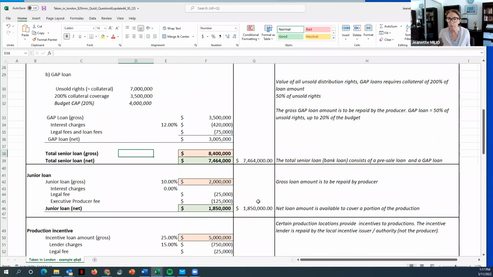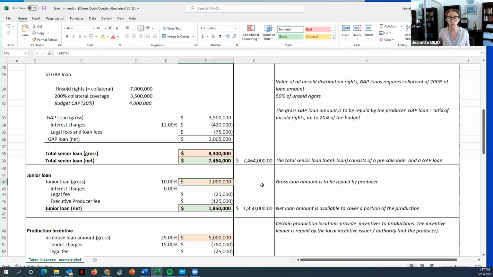So then in this finance plan, we're also getting a junior loan. We're not just having a senior loan, we also have a junior loan. And this junior lender says, I'm giving you 10% of your budget as a junior loan.